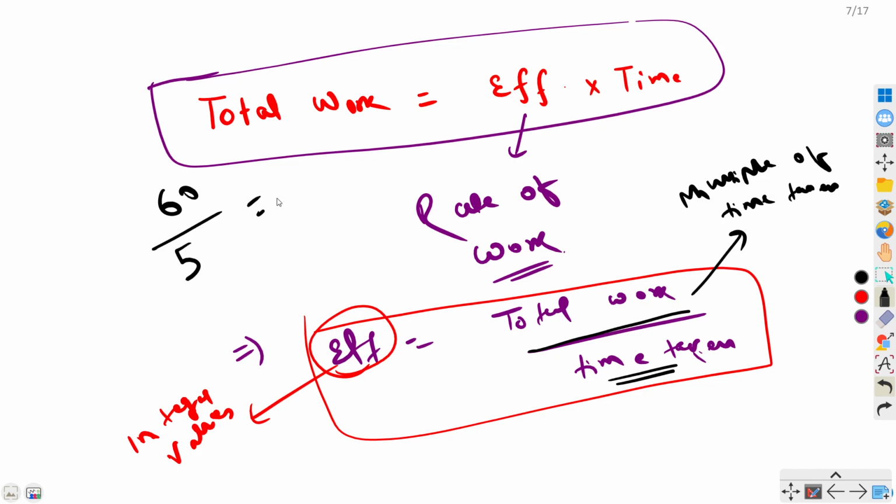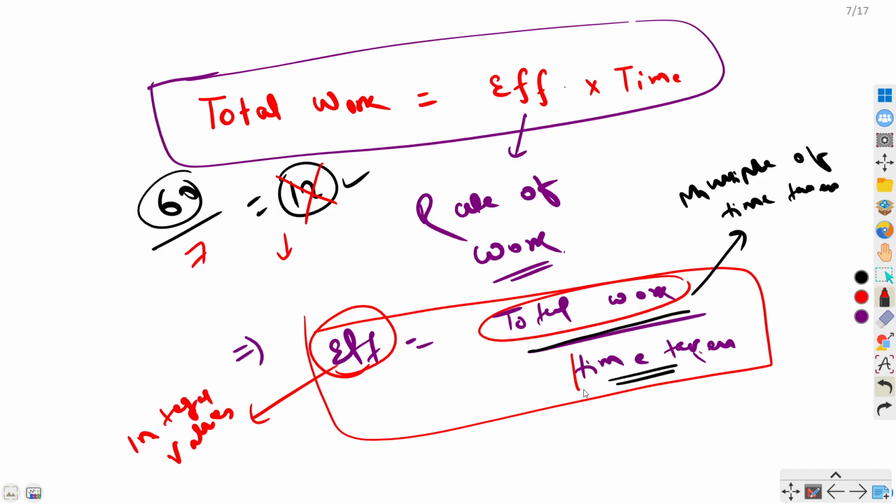Then if I divide this, I will get my efficiency as 12, right? But let's say my total work is 60, but rather than 5, my time taken is 7. So obviously I will not get an integer. So my calculations would be slightly cumbersome, right? So my calculations would be longish. So it's better that we take total work as a multiple of time taken, okay?